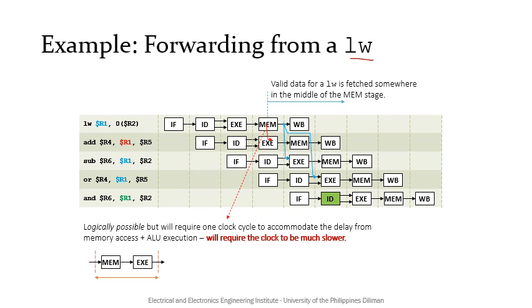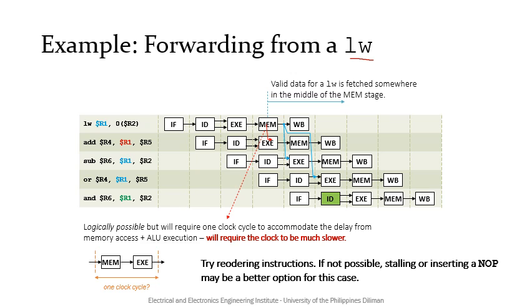This is logically possible, but will require 1 clock cycle to accommodate the total delay from the memory access and the ALU execution, which will most likely require the clock to be much slower. Thus, in a case like this where the loaded data is used right away, our best option is to reorder the instructions or put some instruction in between the load word and the instruction using its result. However, if reordering is not possible, then stalling or inserting no-ops may be the better option so that the whole pipeline does not suffer with a slower clock even without this data hazard happening.